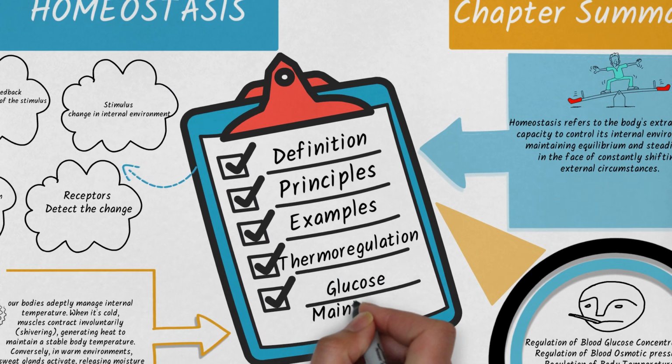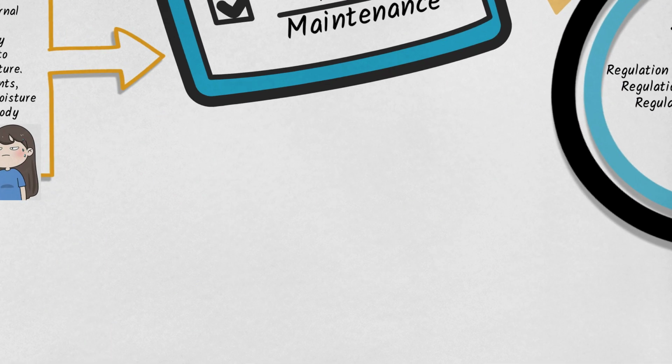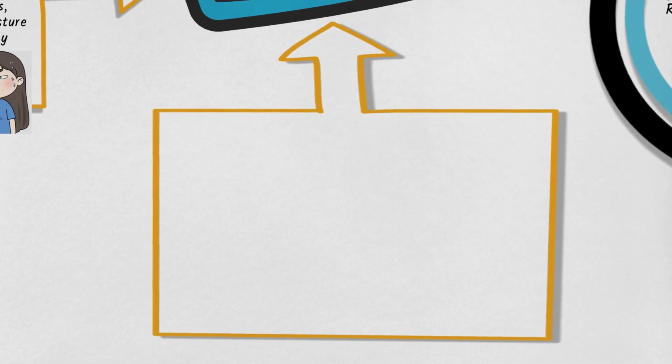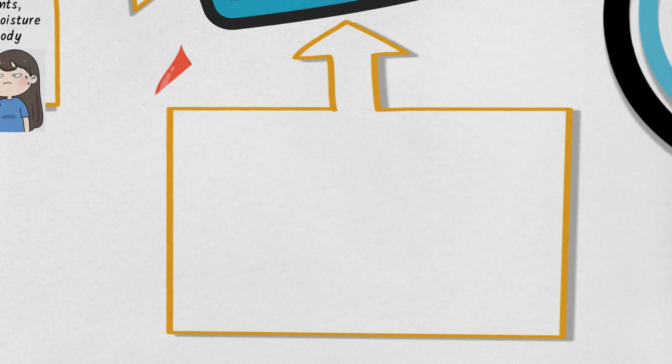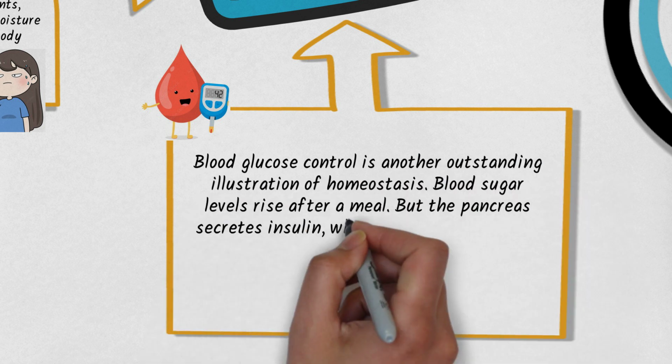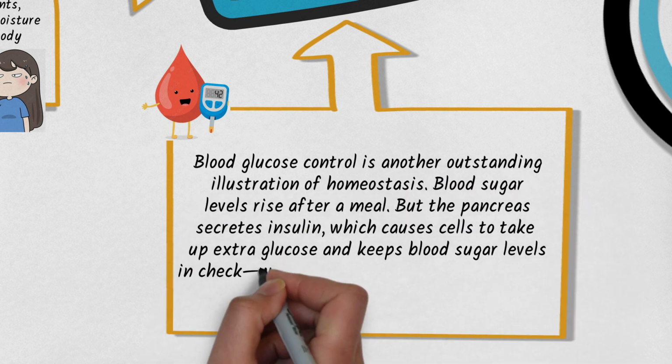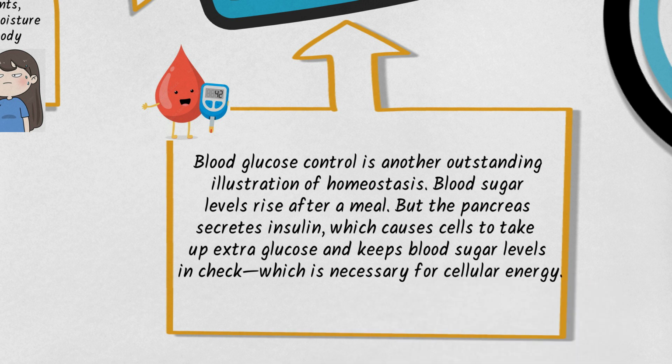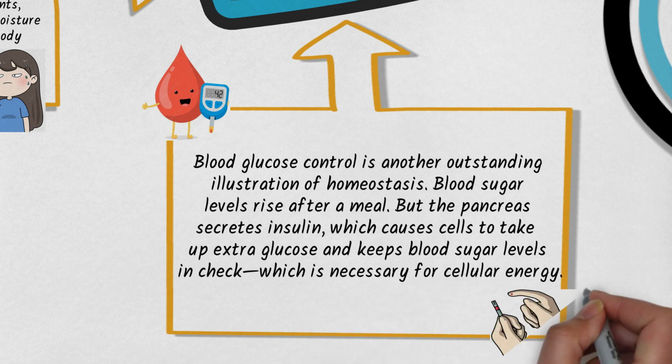Next is the maintenance of blood sugar concentration. Blood glucose control is another outstanding illustration of homeostasis. Blood sugar levels rise after a meal, but the pancreas secretes insulin, which causes cells to take up extra glucose and keeps blood sugar levels in check, which is necessary for cellular energy.